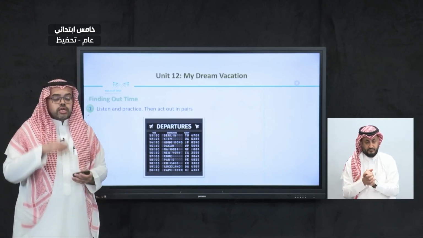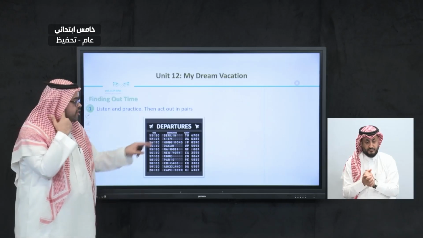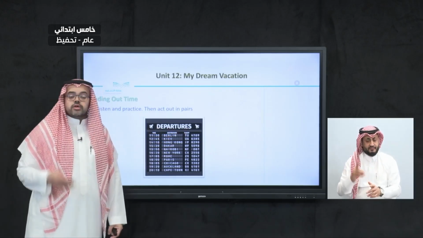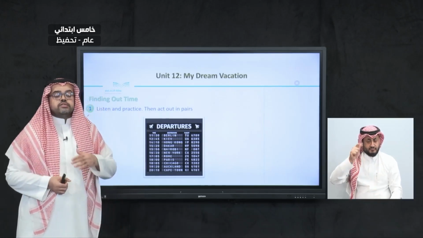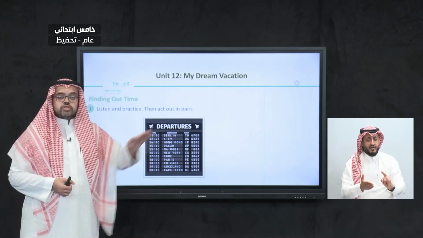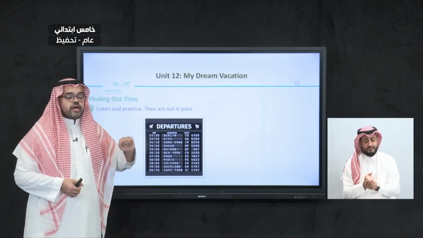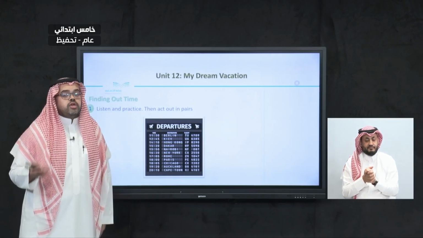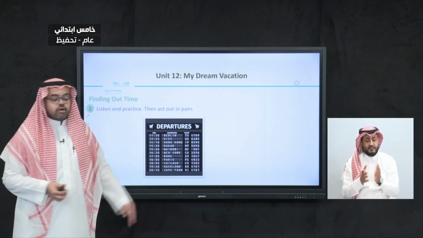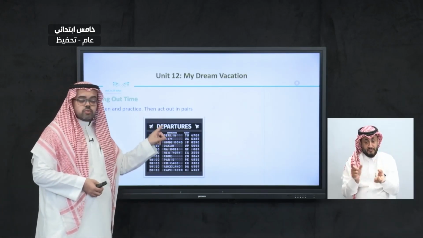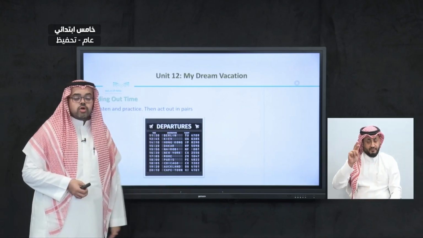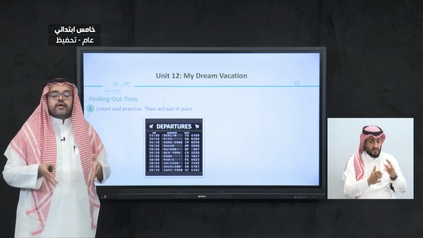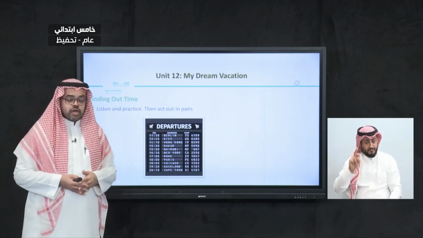And usually on each of these boards, you will see something written here, which is departures. Departures means the planes that are going to take off. And we have another flight board where we won't see departures, but we will see arrivals, which means the planes that are going to land at this airport.